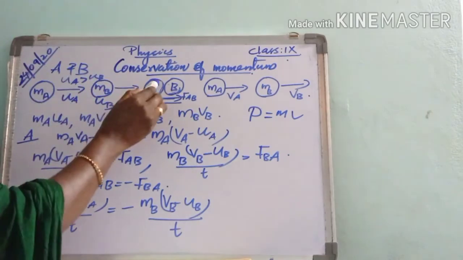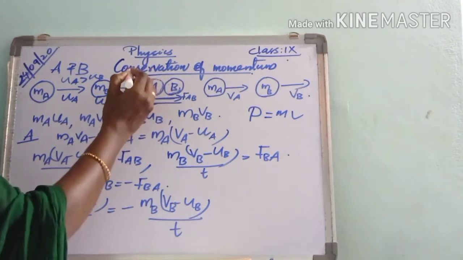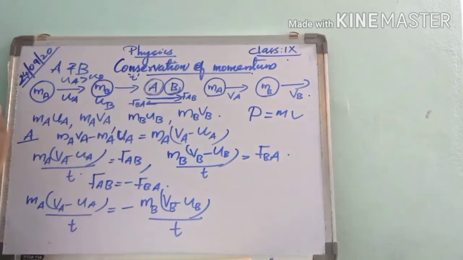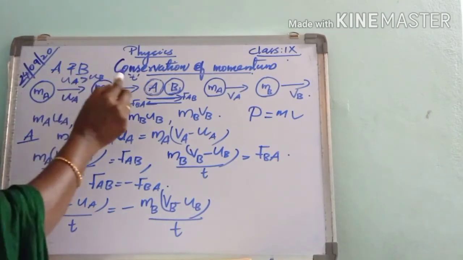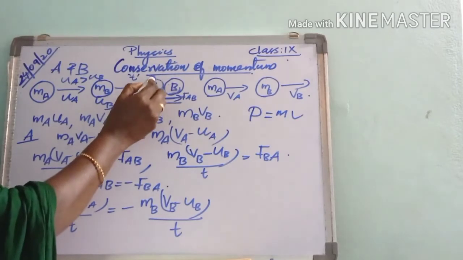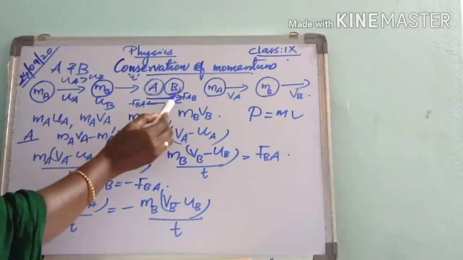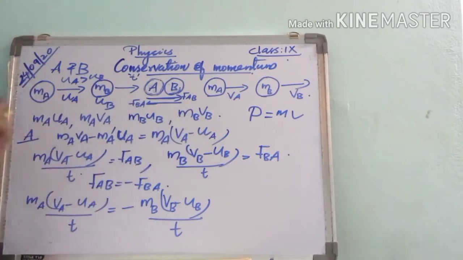So the two balls A and B collide with each other, and this collision lasts for a very small time t. During the collision, ball A exerts a force on ball B, that is represented as FAB.